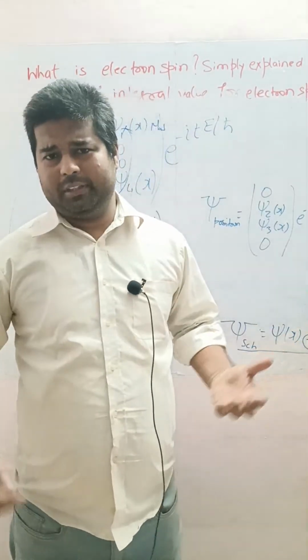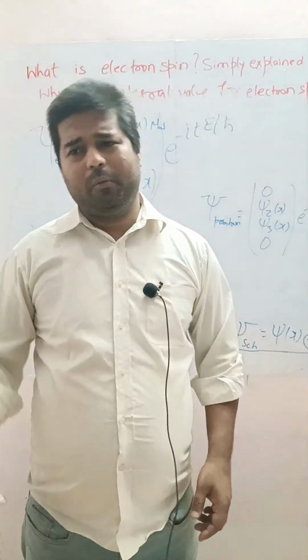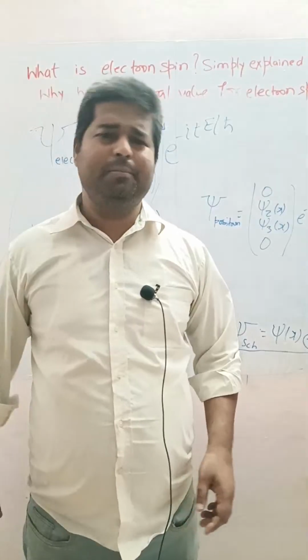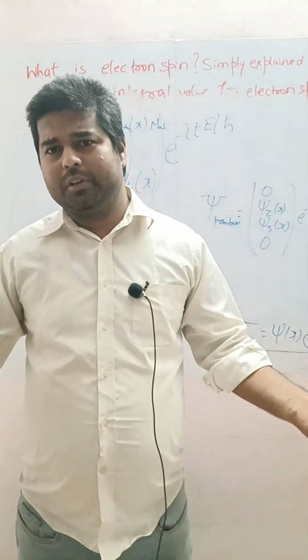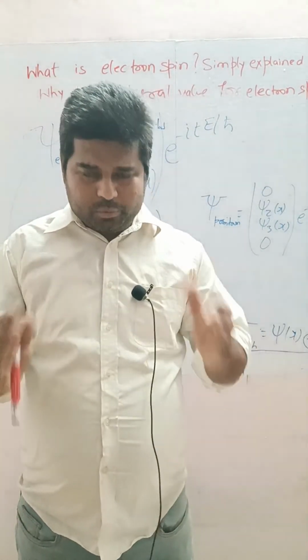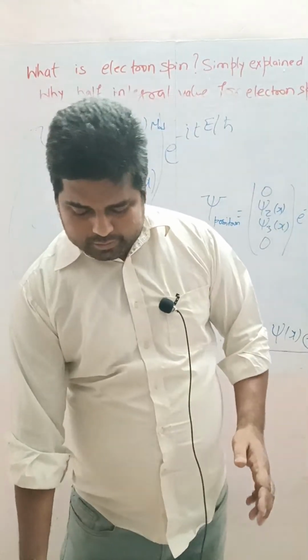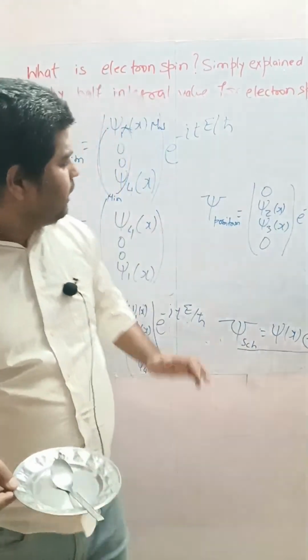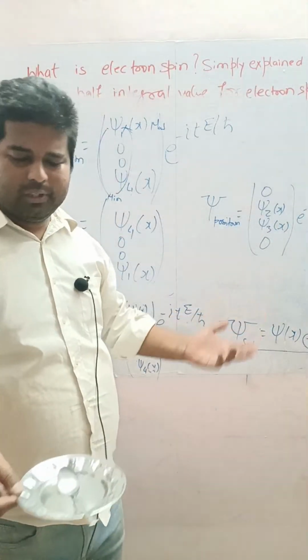People say half integral spin. What is half? How will you teach a student what is half integral spin? Why does something come to its exact same position after two rotations, not one? Physically, it comes to its initial state after one rotation. So my main motive is to reduce this uncertainty. And this was one of those. Half integral spin, how do people relate, what is half integral spin?